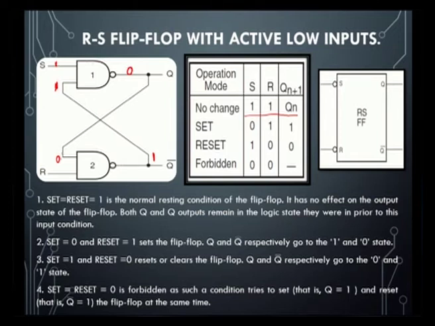So whenever set is equal to 1, if we consider Q initially equal to 0, this holds good. So for S equal to R equal to 1, Q will be 0 if we consider this as the initial state.